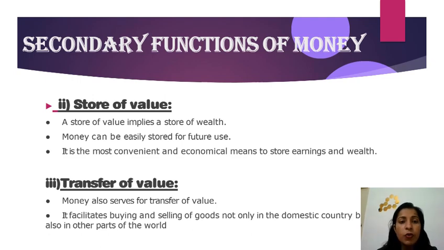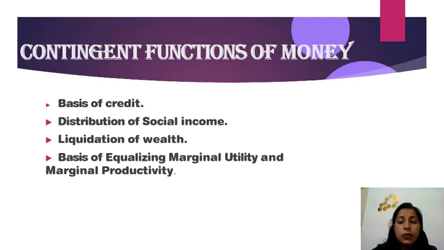Okay, now we will move on to the last function. So the third function, that is contingent function of money, is basis of credit. Credit means taking a loan or paying in the future. Basically, you use money in today's time and you make payments in the future time period.